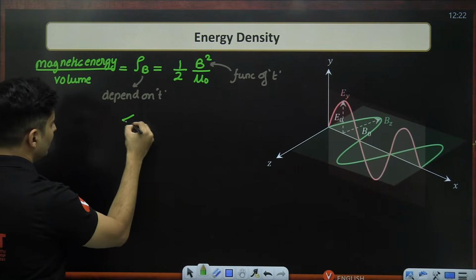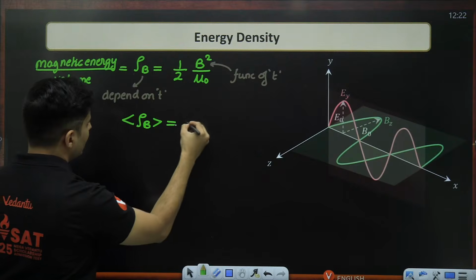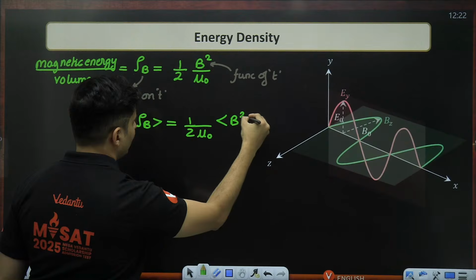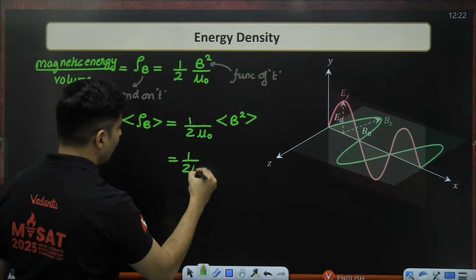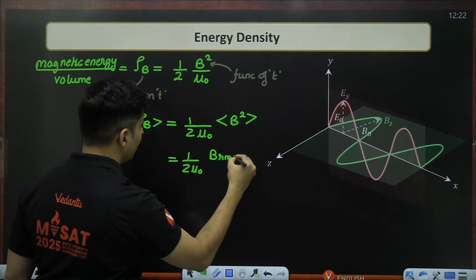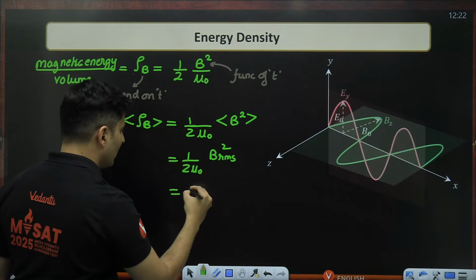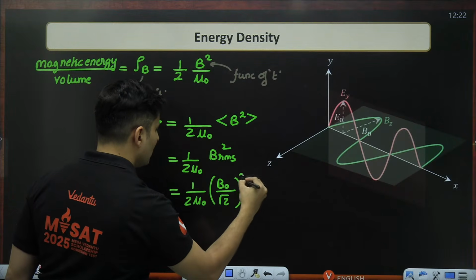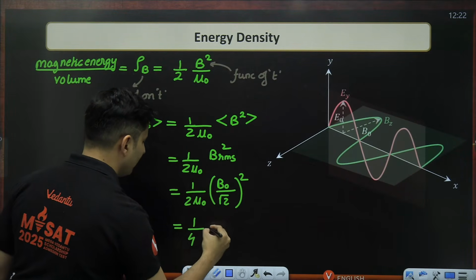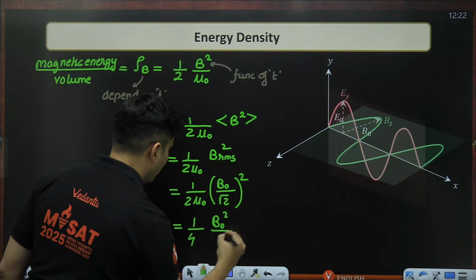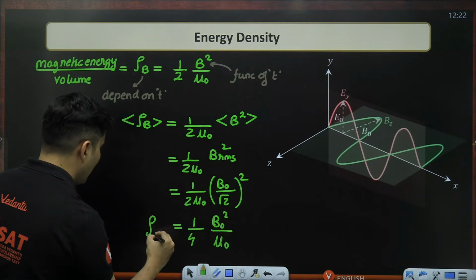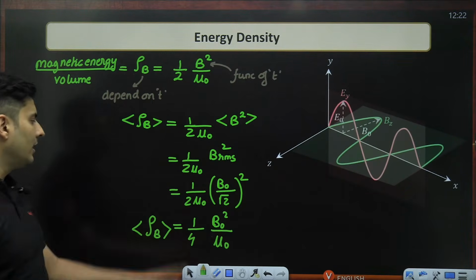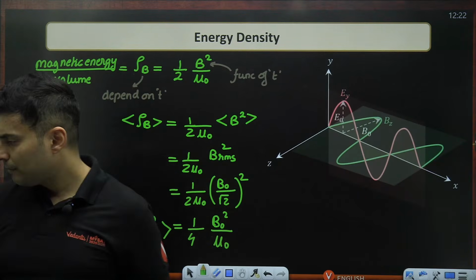So if one decides to take the average value of the magnetic energy, I will have to take half mu naught separate and I have to take half average of the B square value, which is half mu naught magnetic field RMS square, which is nothing but B naught magnetic field amplitude by root 2. So this is going to give me 1 by 4 B naught square by mu naught. So that is the average magnetic energy density. Is that clear, everyone?